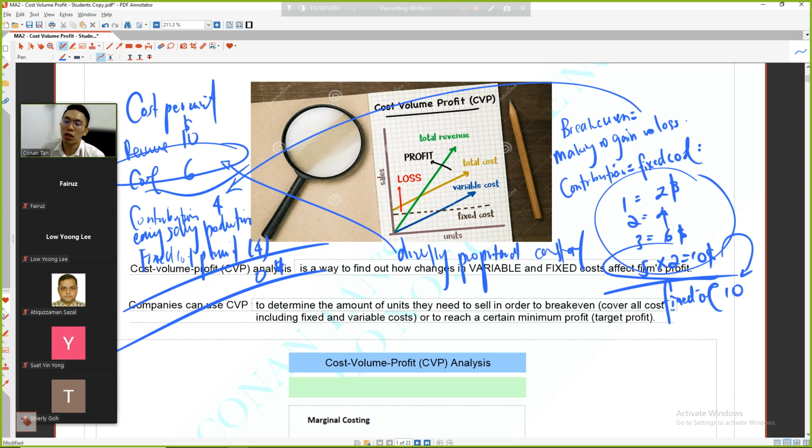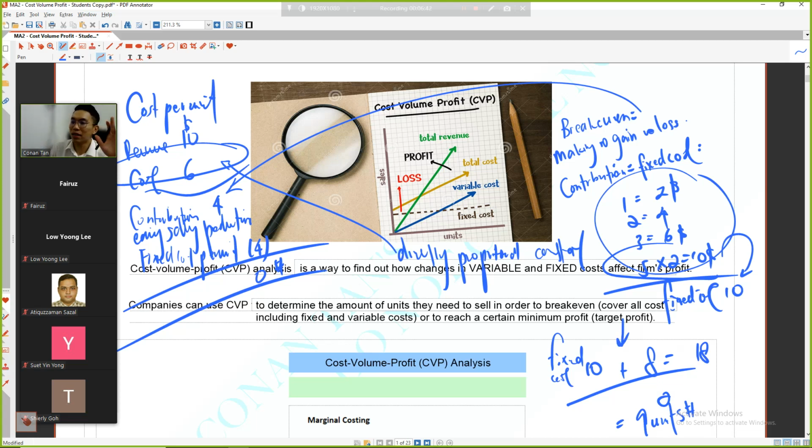So what do you mean by that? For example, if I finish talking about this, I'm done with the chapter already. To reach a certain minimum profit is what you call target profit. For example, on top of the fixed cost to cover, I want to earn $8. So the total profit plus the fixed cost is 18. Divide by the contribution per unit, and I need to sell 9 units. True or not? This is what I call target profit.